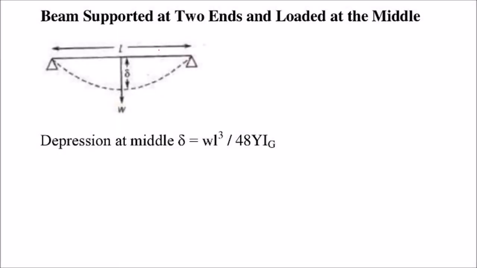Beam supported at two ends. These are two ends, the beam is supported at both ends, and it is loaded at the middle. The depression at the middle, delta, is given by, again, this is W, this is L cube, and we have various other things with Y I_G.